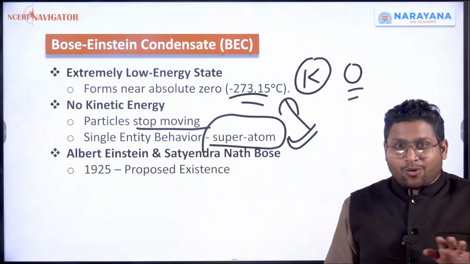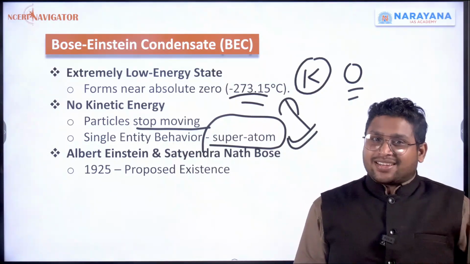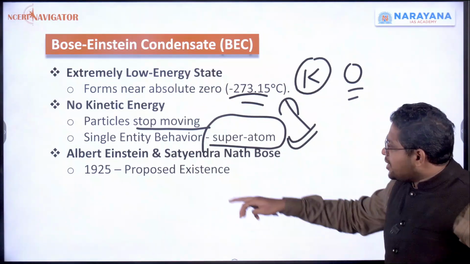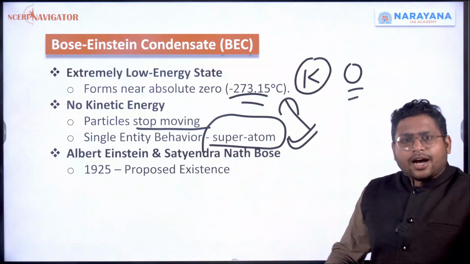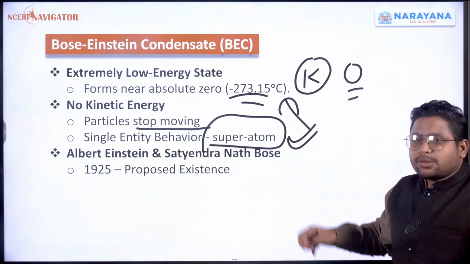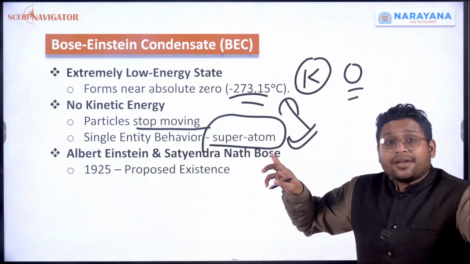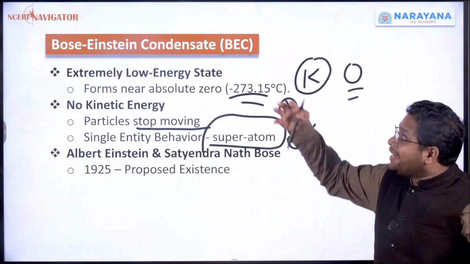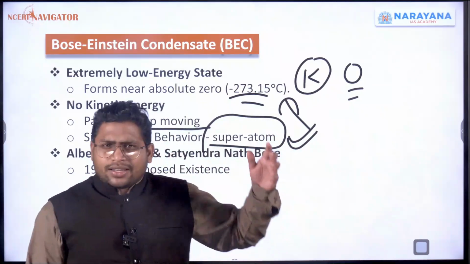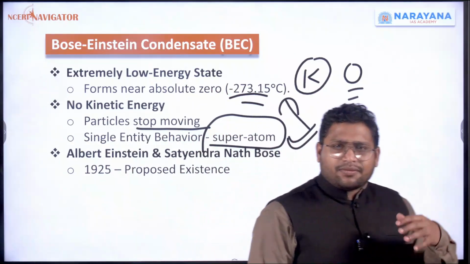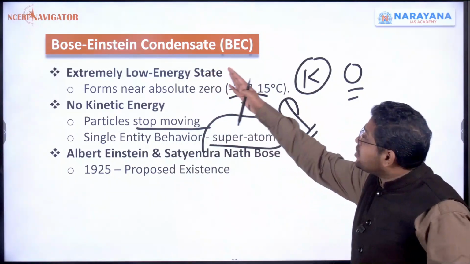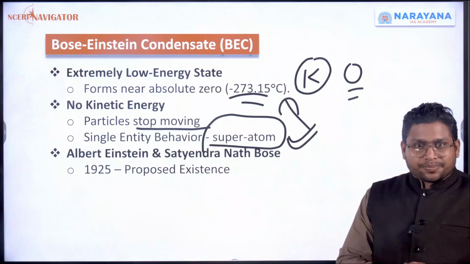It is not solid now. It is now Bose-Einstein condensate. And we have named it Bose-Einstein because in the year 1925, Albert Einstein and an Indian scientist, Satyendranath Bose, both of them proposed the idea of the Bose-Einstein condensate. That means before 1925, nobody knew that there is a state possible beyond solid form. That's why we call it Bose-Einstein condensate, or BEC in short.